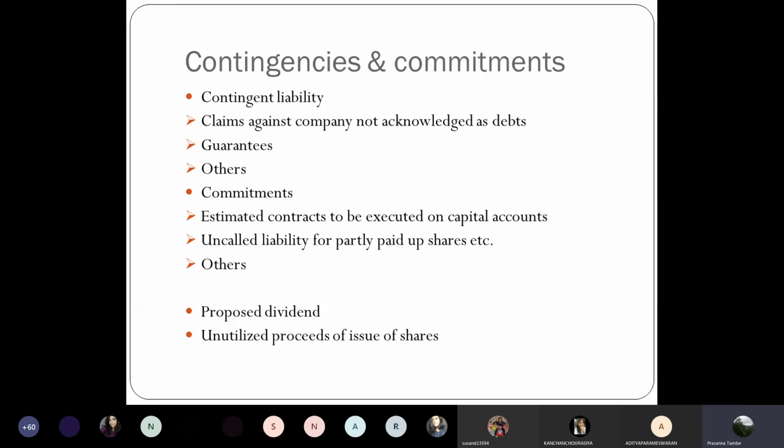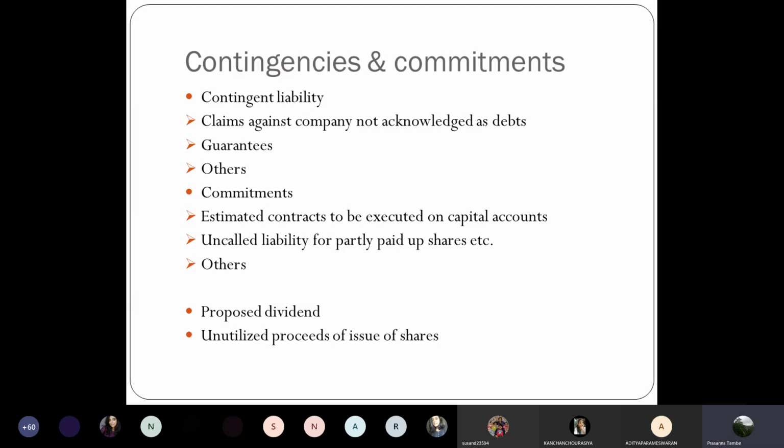So as of now, you are not acknowledging them as a debt or a liability. So these claims which you do not accept as of now, which you are challenging in the court of law or at appropriate level or appropriate forum, those will have to be disclosed separately.